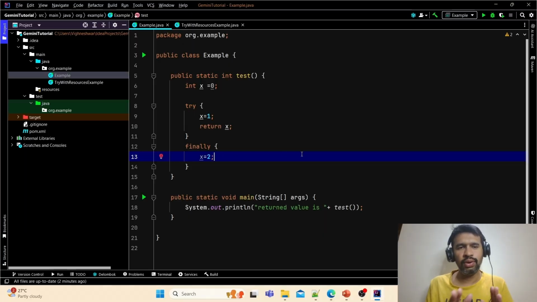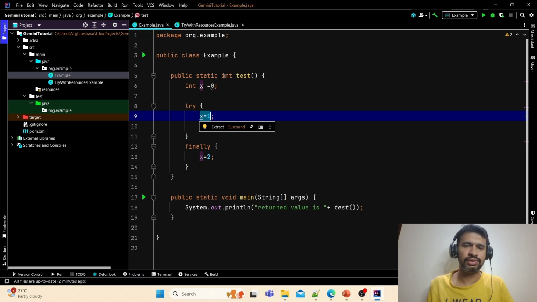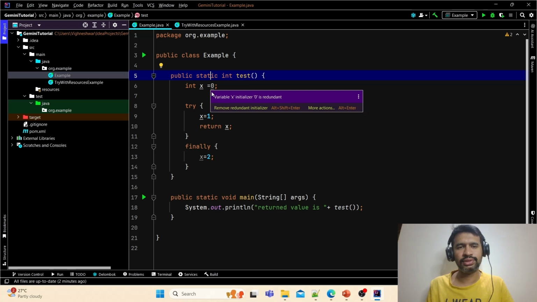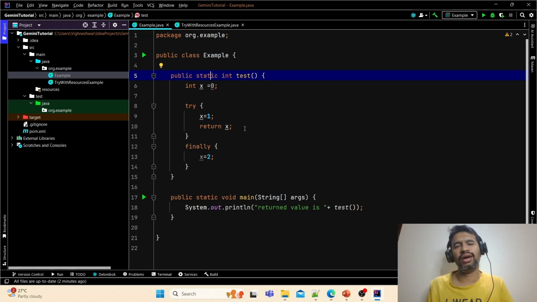Okay, so you can see the code snippet which is in the question here. I have just added an update statement here. So this is an int method and it has a variable called x which is assigned to 0, and we are updating x equals 1 here and x equals 2 here and we are returning x. So many people think, by seeing the previous question's answer, that x may be 2, but the behavior is a bit different here.